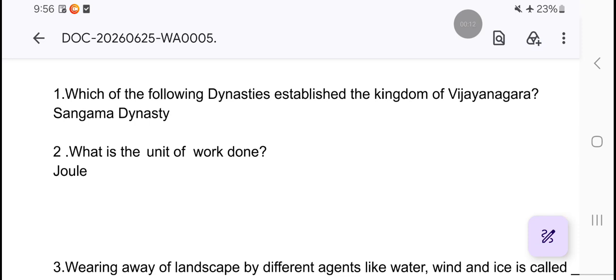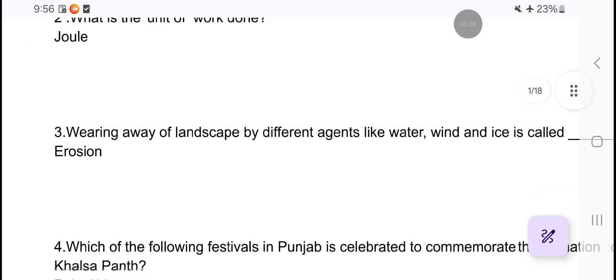The first question is, which of the following dynasties established the kingdom of Vijayanagara? The kingdom of Vijayanagara was established by Sangama dynasty. What is the unit of work done? The unit of work done is joule.